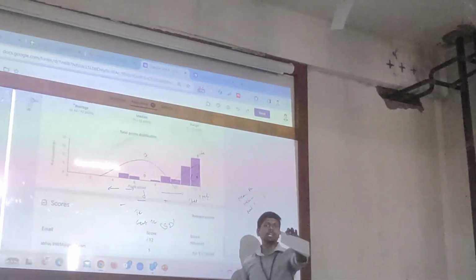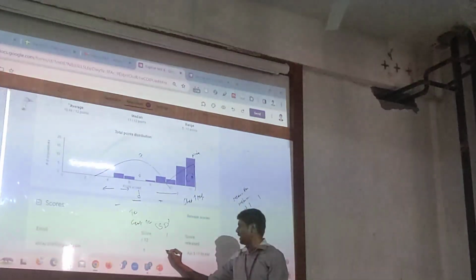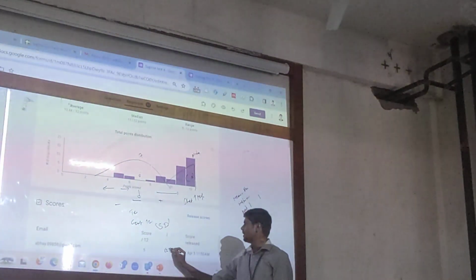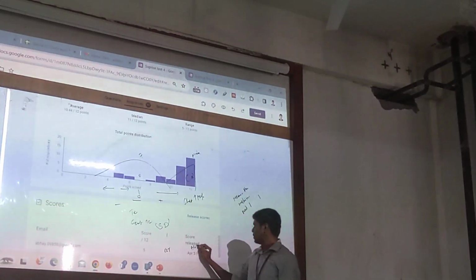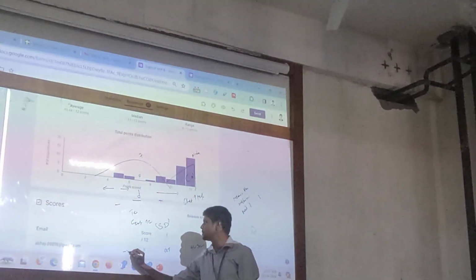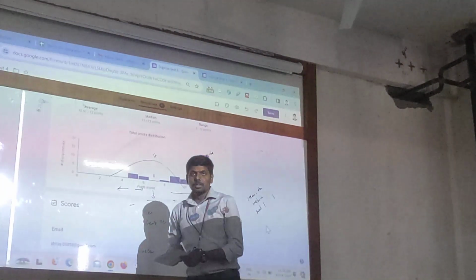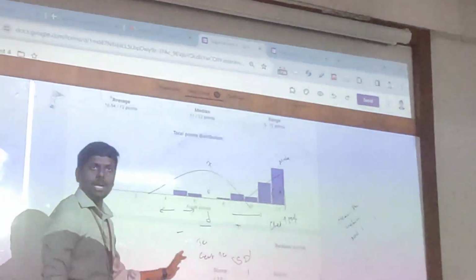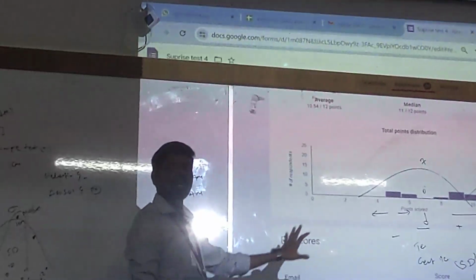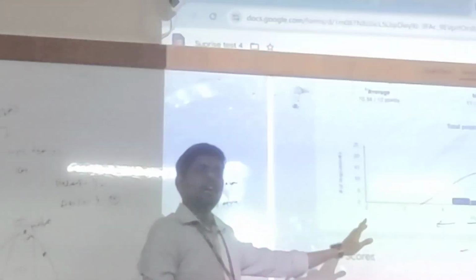There are 3 types of distributions: a central tendency, then a positive skewed data and a negative skewed data. Negative skewed data means most of the students will fail or they are getting less, the average value will be less scores.